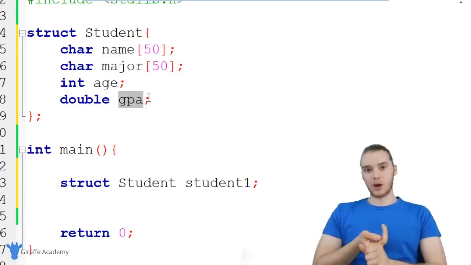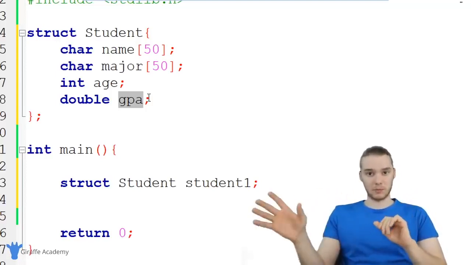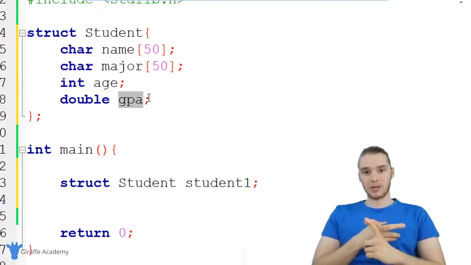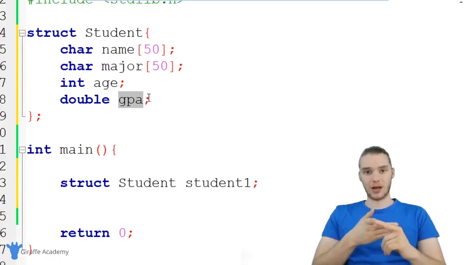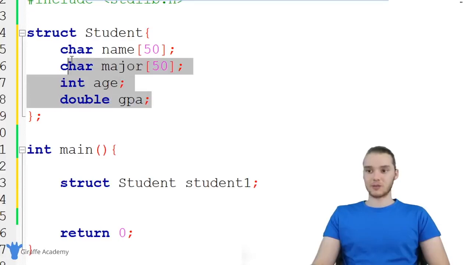If you're familiar with arrays in C, you'll know an array is a special structure that can hold multiple pieces of information, but all of the pieces of information inside of an array need to be of the same data type, and also they don't have names. With a struct, I can have a bunch of different data types like this, and I can also give them names like name, major, age, and GPA. So now let me show you guys how we can assign some values to these.